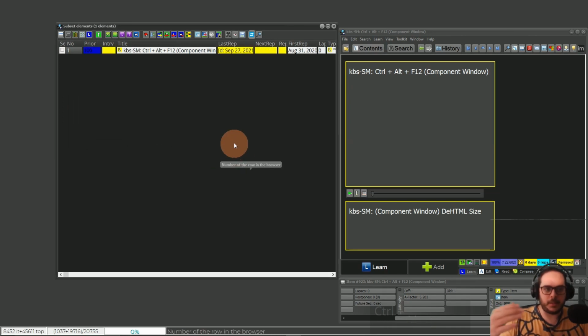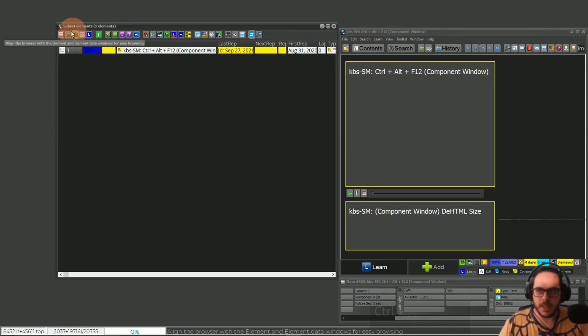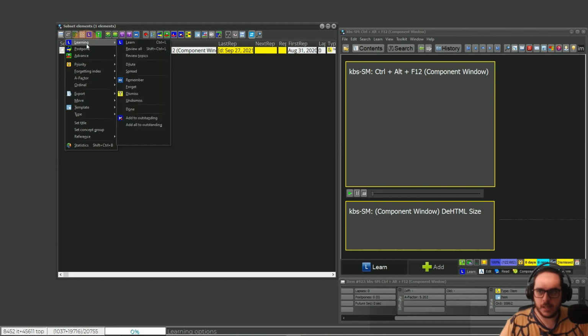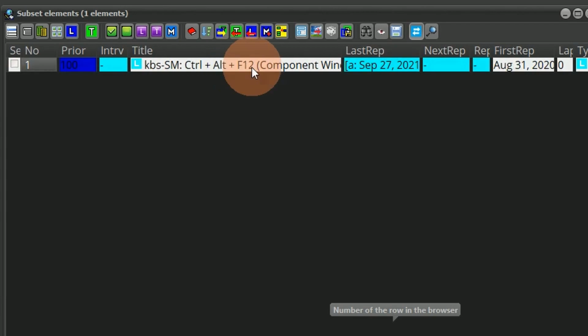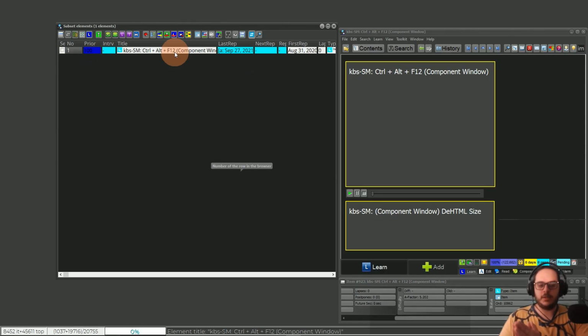Now let's pretend that some time passed, some days at least, and now instead of setting remember, I will undismiss it. Do you want to stop ignoring? Yes. Hey, wait a second. It's pending. So the first difference is that it's not going to the priority queue with the lowest priority. It goes to the pending queue. Nice. That's a big difference.